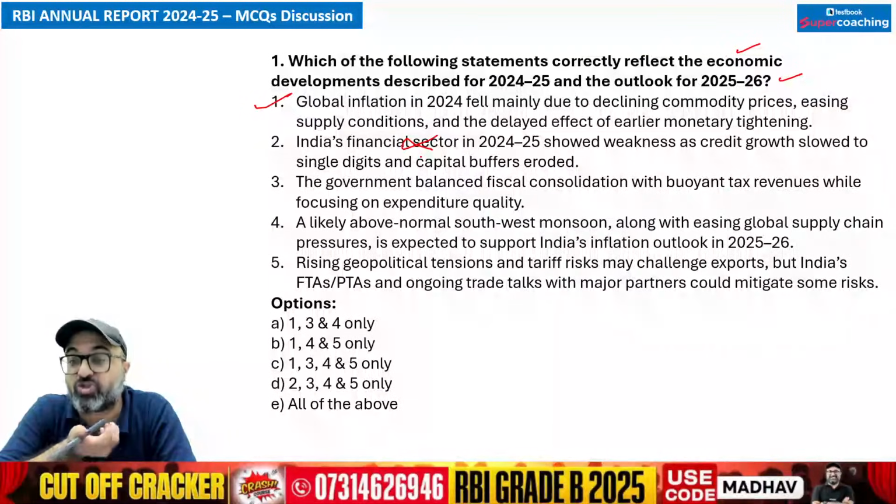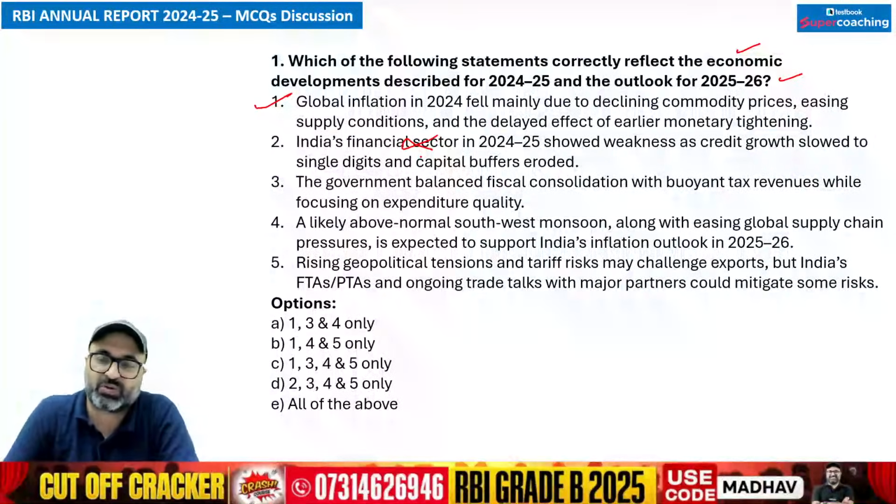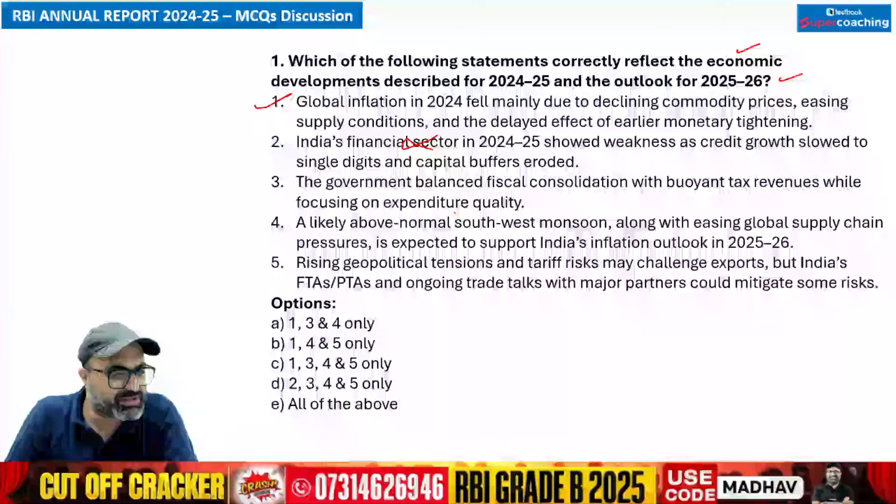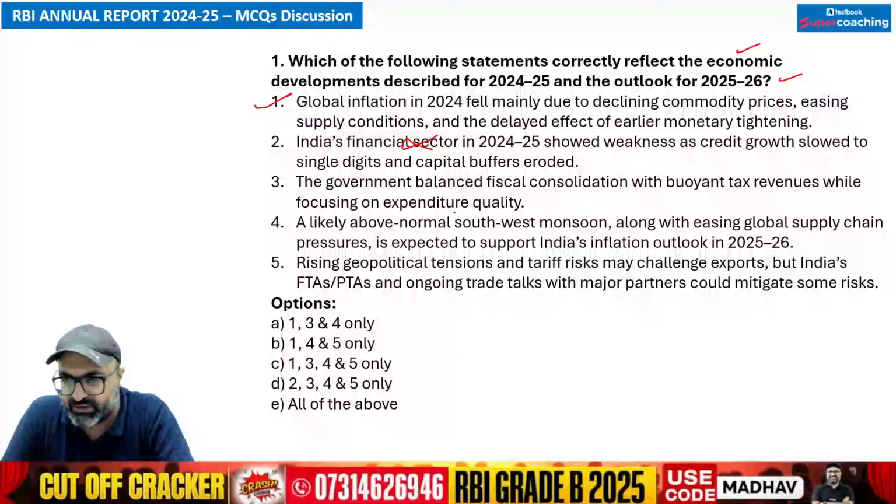It has shown strong capital buffer and even double-digit credit growth. So this is wrong. The next point is: government balanced fiscal consolidation with buoyant tax revenues while focusing on expenditure. In that context, the third statement is absolutely correct because fiscal consolidation has continued with the buoyant tax revenues.